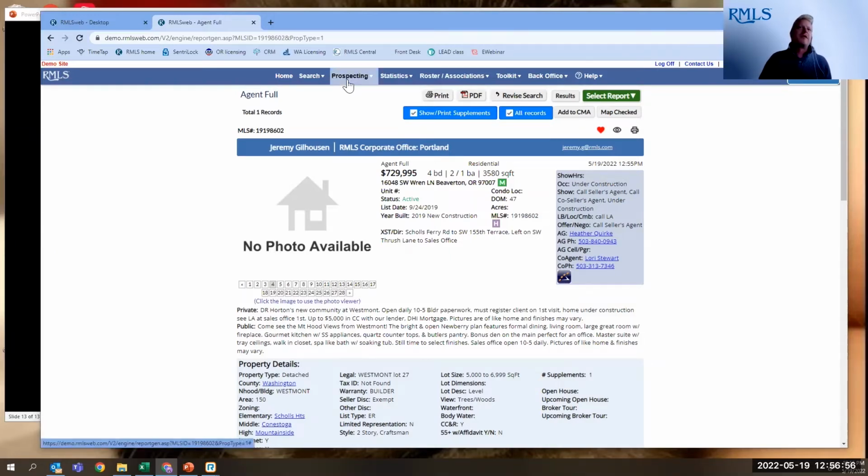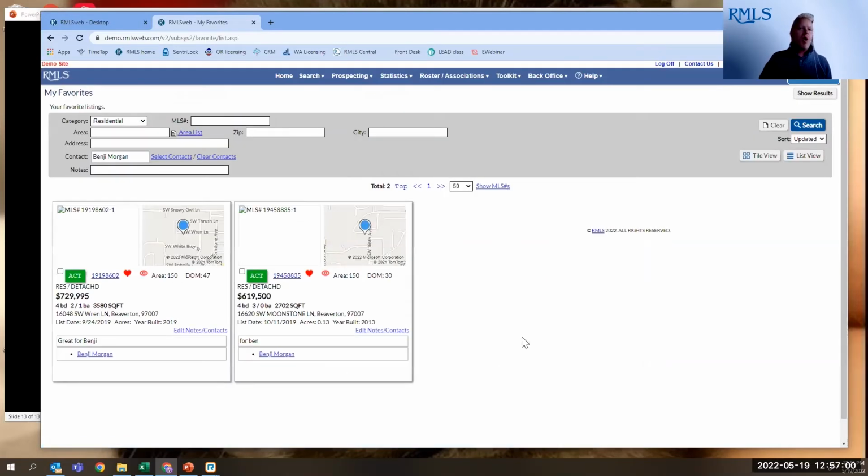One is I can go up to my prospecting tab and I can go to my favorites, and it's going to show me all the properties that I favorited. And what's cool is you have an unlimited, they didn't put a cap on this, there's an unlimited number of properties that you can favorite, and they'll always show up in your favorites list here. So this is one way you can access what you have favorited. And because I assigned this to Benji, it's going to show that I've assigned this to Benji. So it lets me basically track my progress.